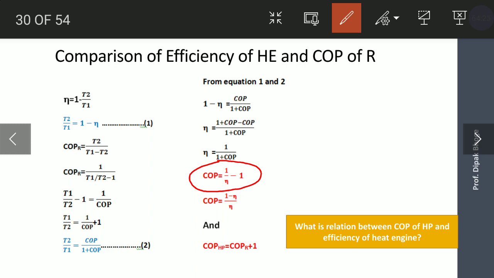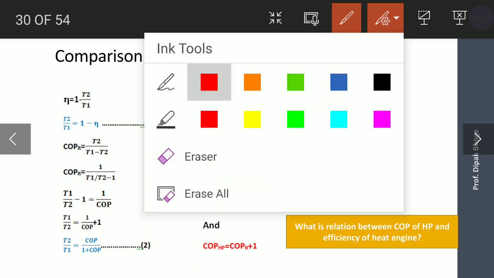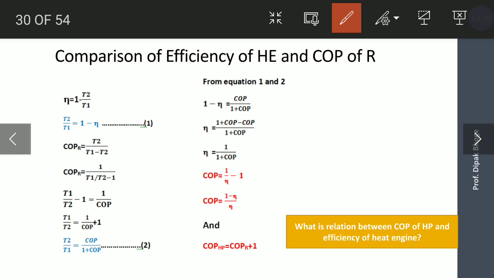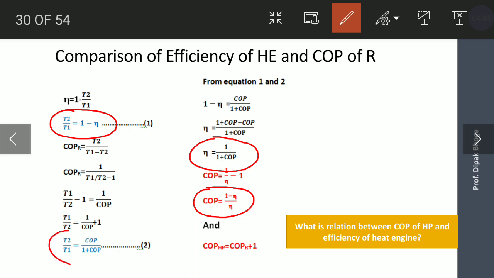Okay, you need to remember these equations while solving some MCQ. COP is 1 minus efficiency upon efficiency. Efficiency is 1 upon 1 plus COP. T2 by T1 is 1 minus efficiency. T2 by T1 is COP upon 1 plus COP. And last equation, COP of a heat pump is equal to COP of a refrigerator plus 1.